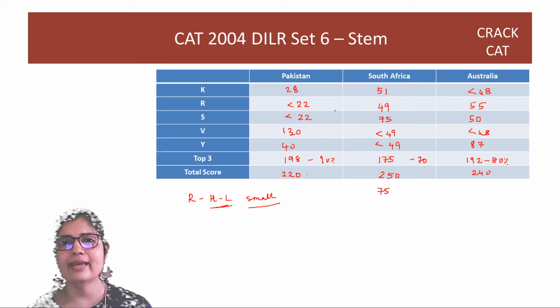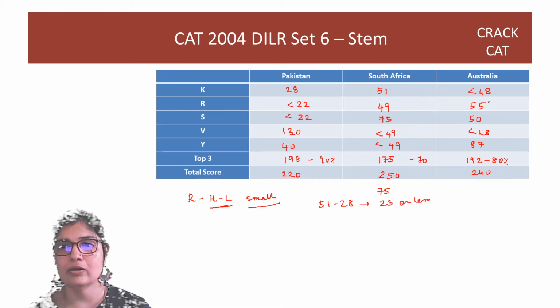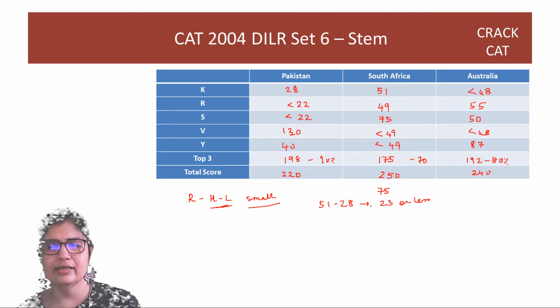So if you check KEF, KEF's R index has to be 51 minus 28 if this number is in the middle, which works out to 23, or less if this number is smaller. Now if this is 23, we are just writing the range, right? KEF can be 23 or less.